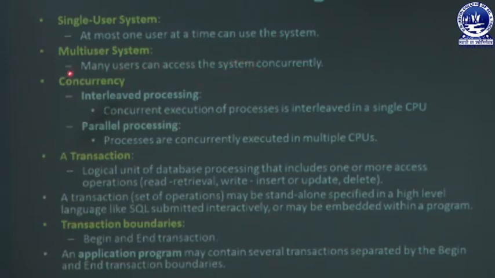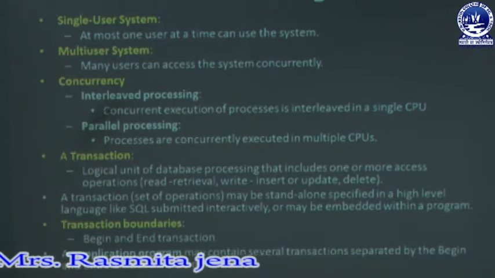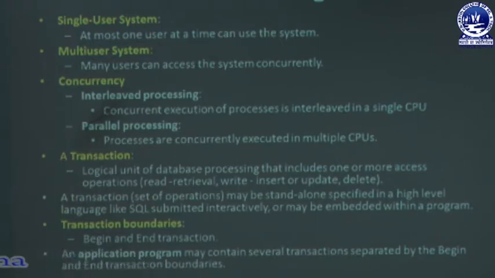Next we will define concurrency. In concurrency there are 2 points: one is interleaved process, one is parallel process. In case of interleaved process, we have only one CPU and there is more than one process or program to be executed. This is the concept of a multi-programming operating system. It executes some commands from one process, then suspends that process and executes some commands from the next process and so on.